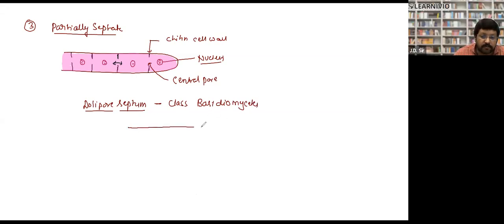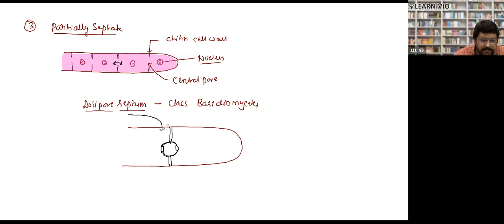The structure of Doley pore septum is quite different. Their central pore has a barrel-like structure. In Basidiomycetes, this barrel shape of structure is found, and this is called Doley pore septum.